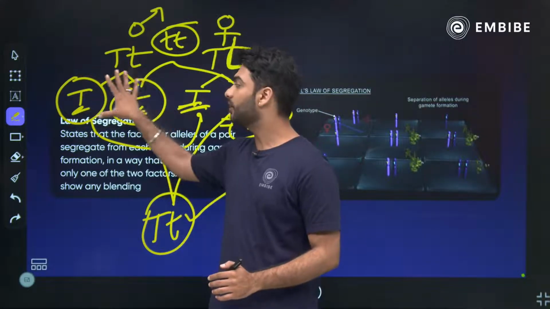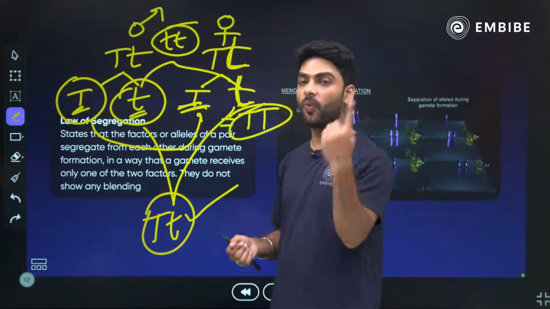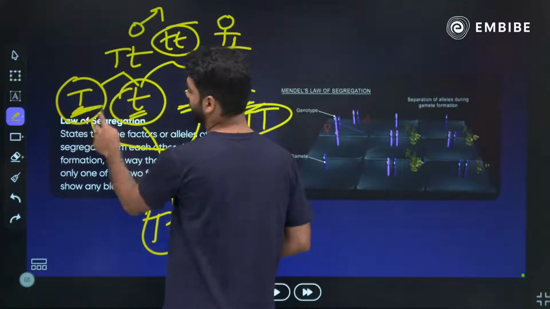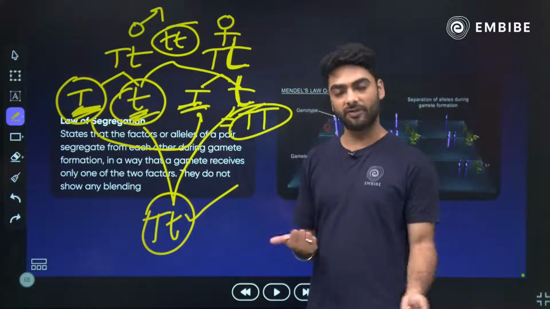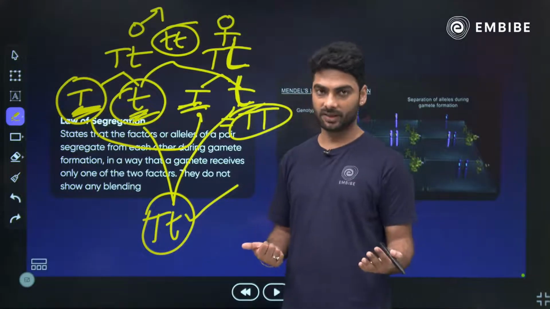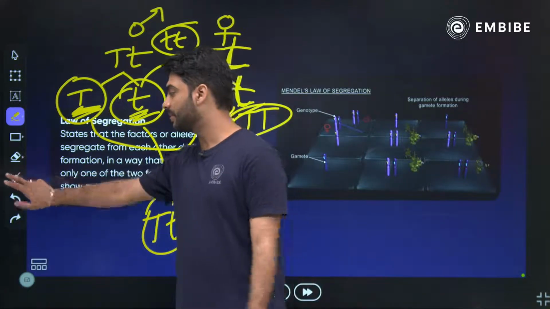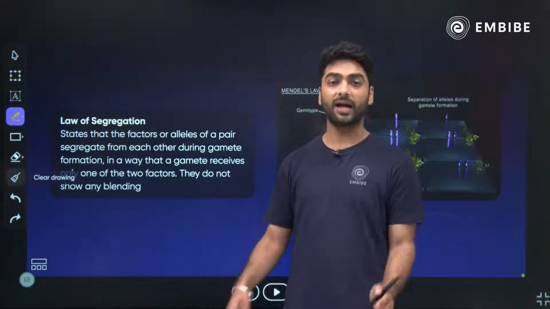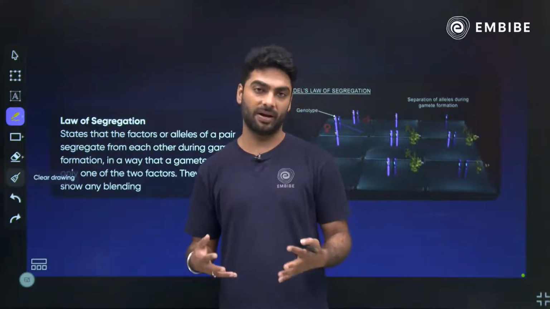You saw that if the father has released 3 million sperm cells at a time, 1.5 million will have capital T, 1.5 million will have small t, but the ovum will have only big T. Okay? Because the mother releases only one ovum. So that is what is meant by the law of segregation. And is it dependent on anything? No, it is completely independent.